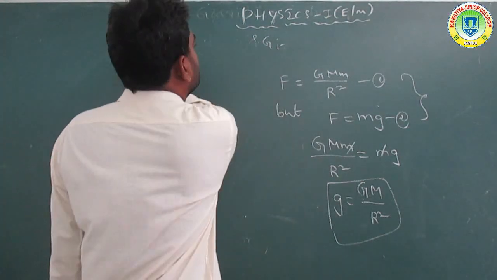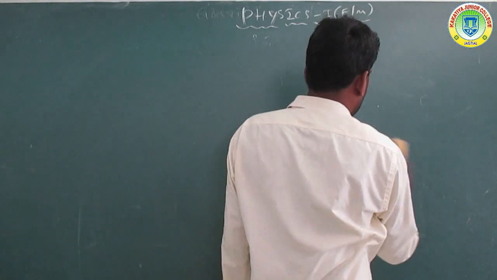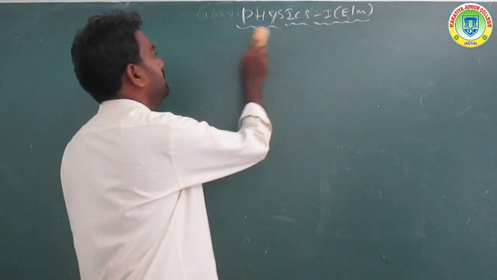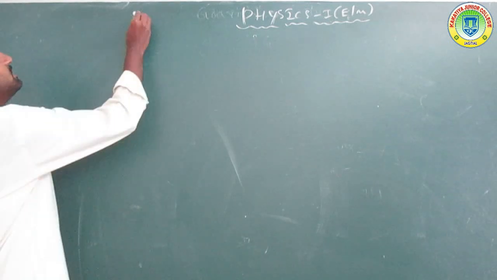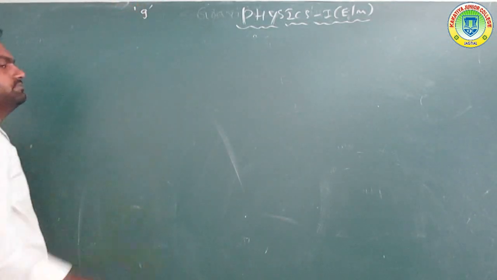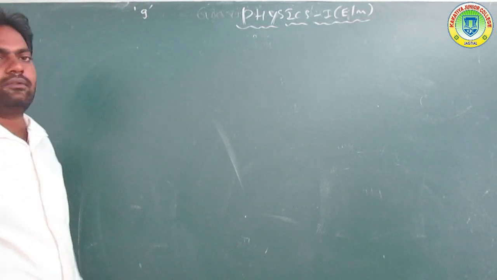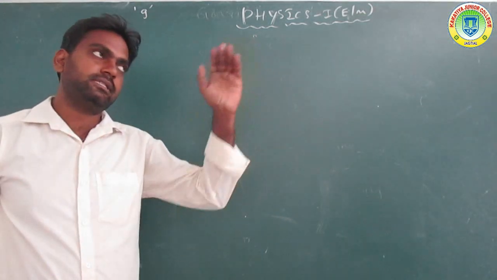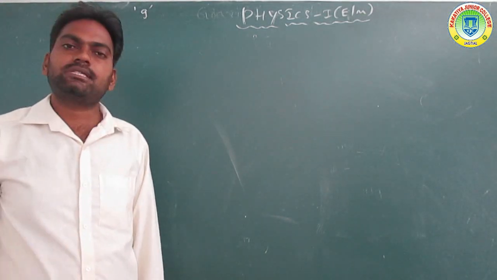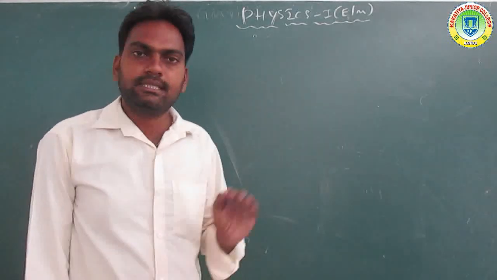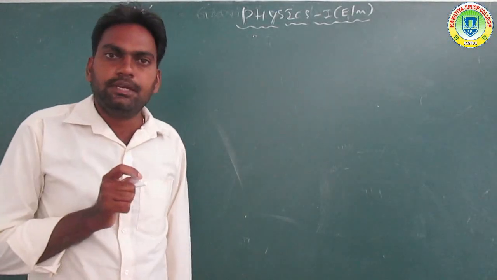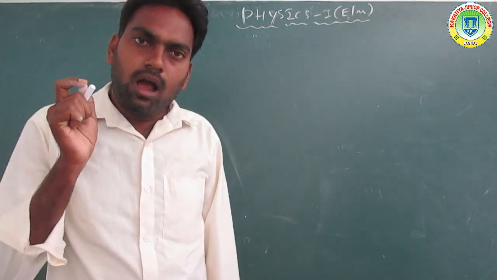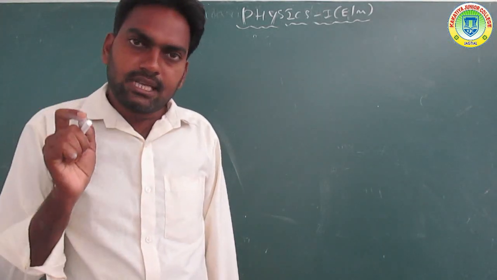Okay, now we discuss another topic: g varies. The value of g changes above the surface of the earth and below the surface of the earth. So, the variation of g above the surface of the earth.